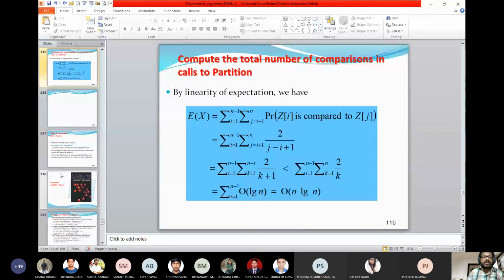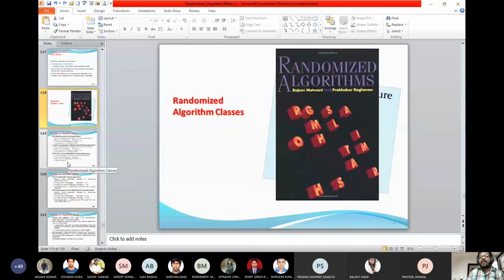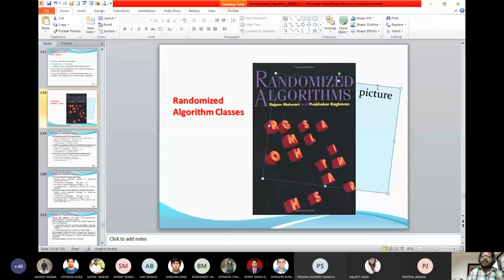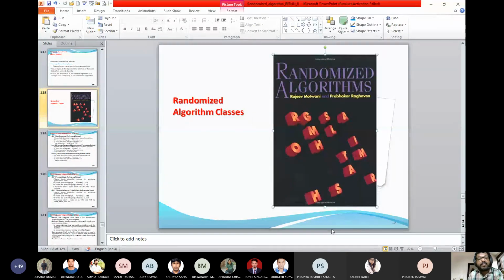This is the particular book by Rajeev Motwani and Prabhakar Raghavan. I told you about Professor Motwani. He is the mentor of Larry Page, and he is behind Google. So you can download this book, which is available, maybe for future reference.